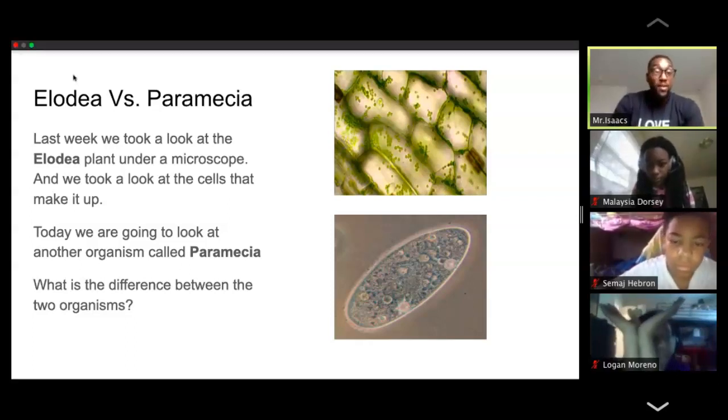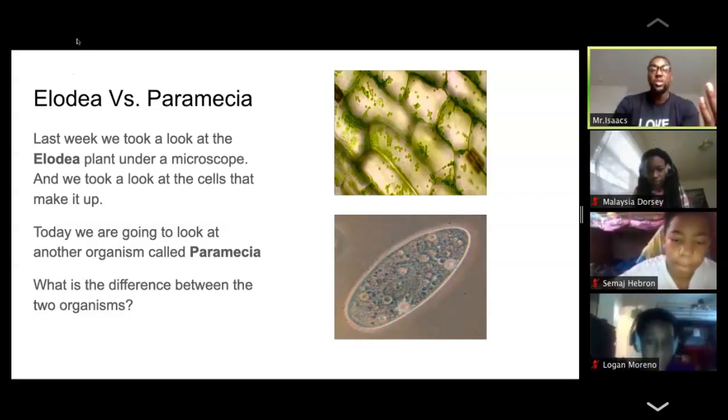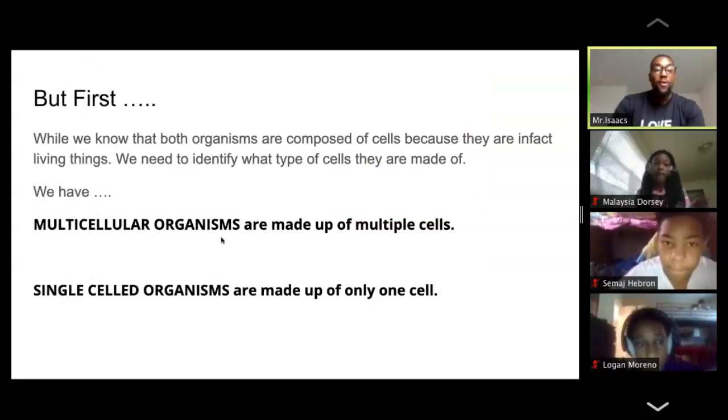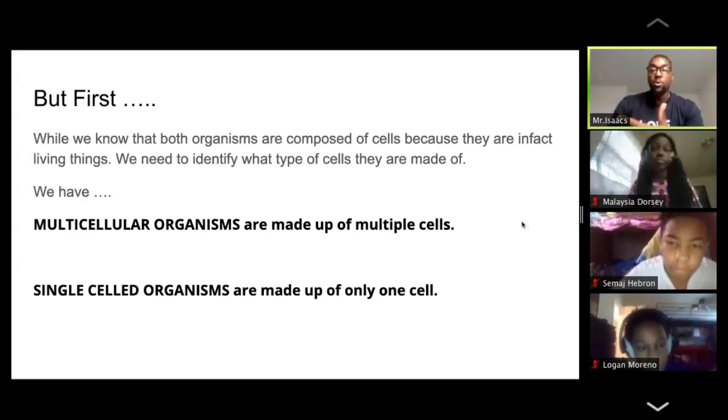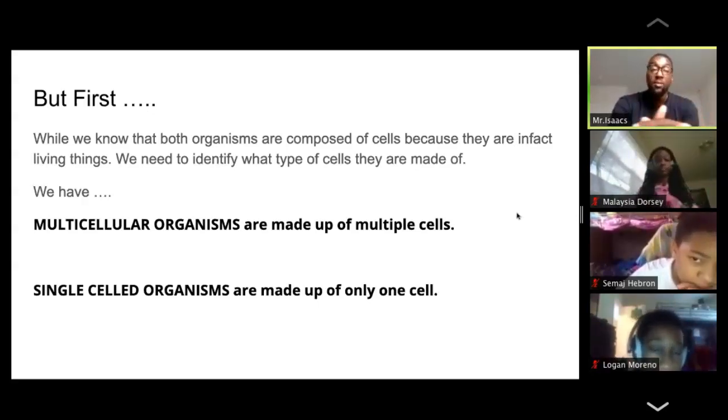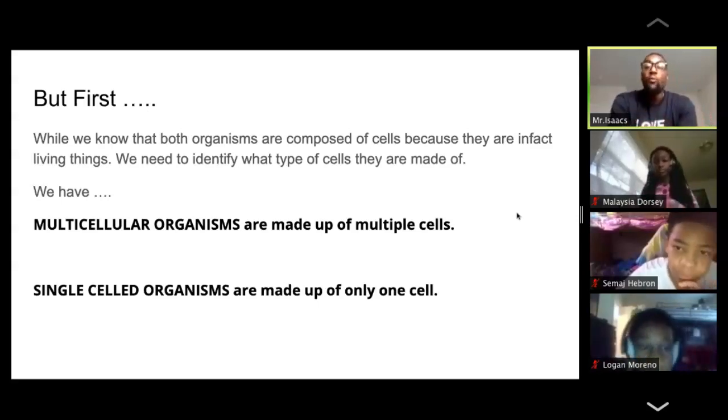So, yes, there are some differences between the two. But before we get into the specific differences, there's a few other things that I want us to introduce first. The first thing we're going to talk about is that while we know both organisms are composed of cells, because they are in fact living things, both the Paramecium and the Elodea, we need to identify what type of cells they are made of.